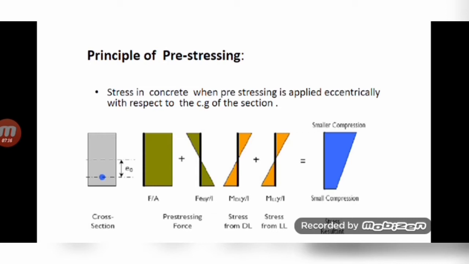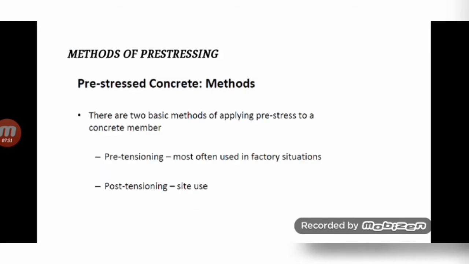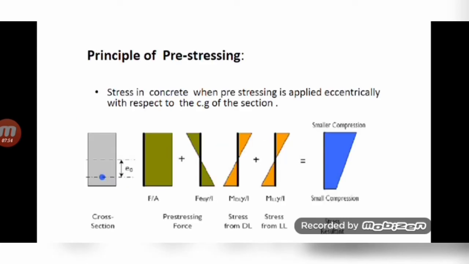So now what are all the forces and stresses that will be there? The axial stress F by A we have already seen. In addition to that, there will be a bending stress also, which is due to the prestressing force because of the eccentricity. Then the other two things we already know: stress due to dead load plus stress due to live load. If we add these four things, we will get the resultant stress diagram. See, there will be a smaller compression and smaller tension. There is a mistake in the diagram: the top one is the smaller compression, the bottom is the smaller tension. So here we reduce tension to some extent.